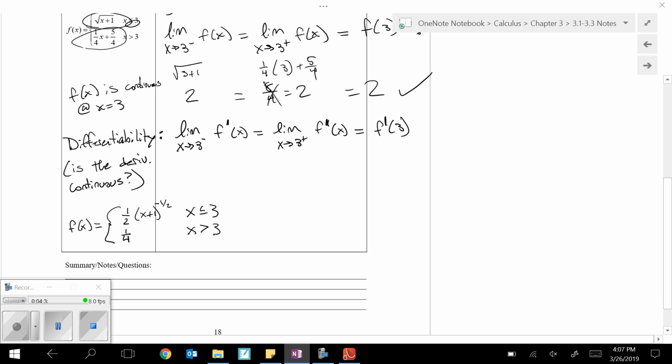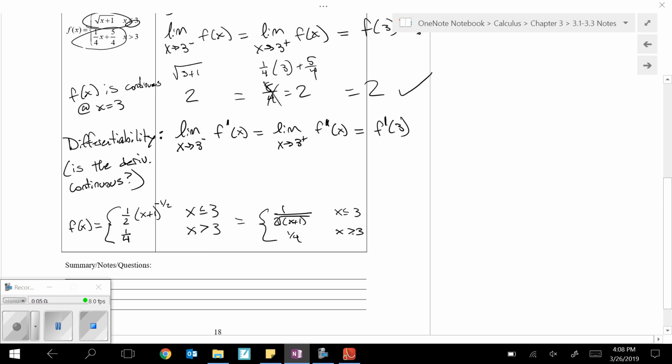So we're going to be plugging 3 into both of these and checking that. On the left side, we're going to be using the first one here. Okay, pen stopped. Let's try again. 1/2. Oh, and maybe we should clean up that square root, huh? That's going to be messy to work with. Let's rewrite our derivative here so it's a little easier to work with. Let's get rid of that negative exponent. Okay, this will be nicer.